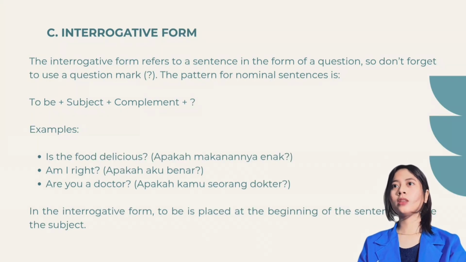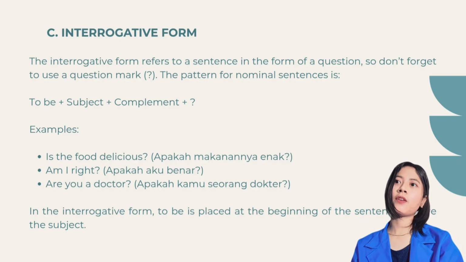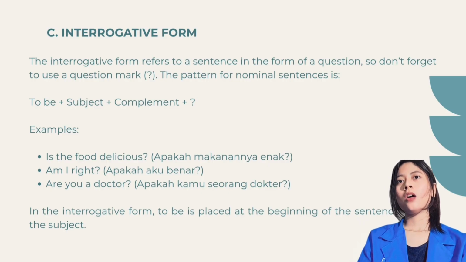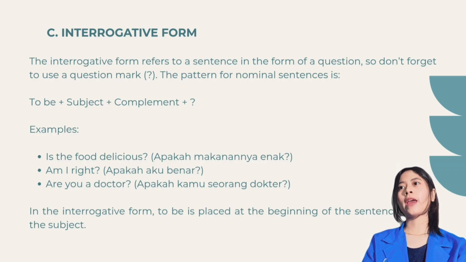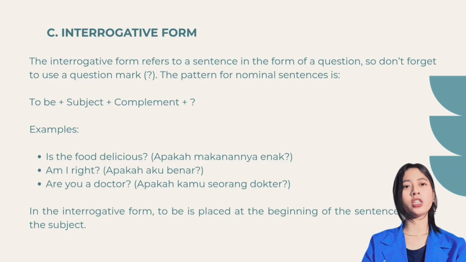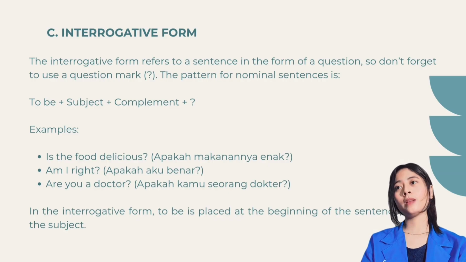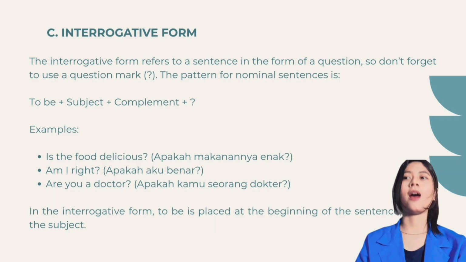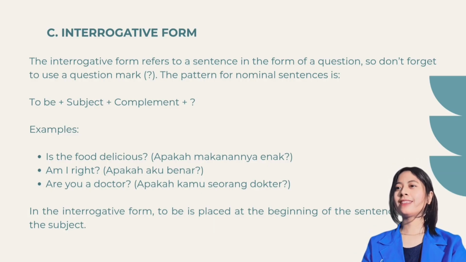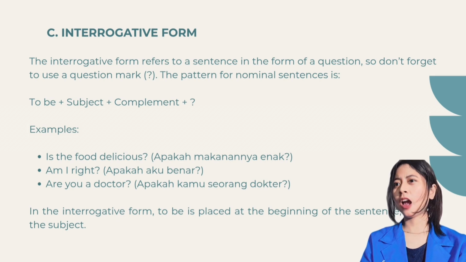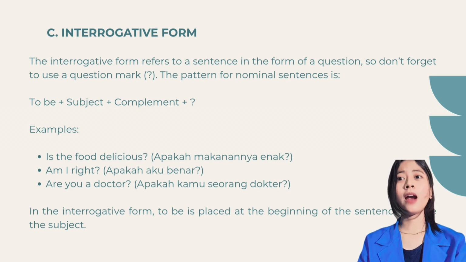C. Interrogative form. The interrogative form refers to a sentence in the form of a question. So don't forget to use a question mark. The pattern for nominal sentence is to be plus subject plus complement plus question mark. Examples: Is the food delicious? Apakah makanannya enak? Am I right? Apakah aku benar?